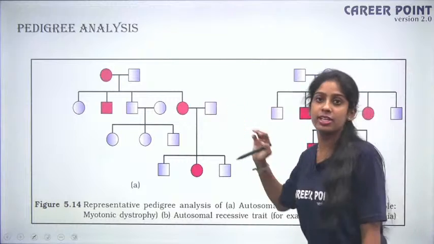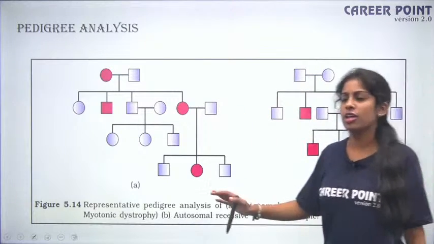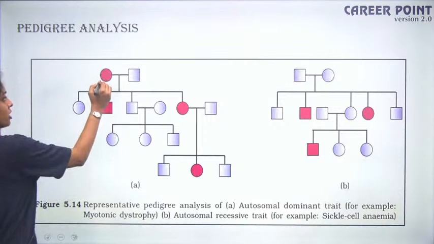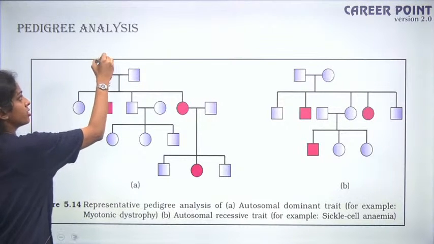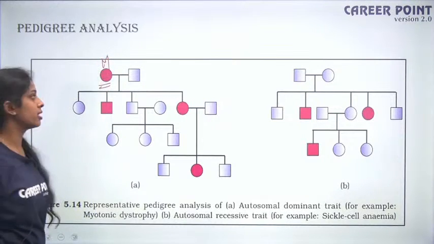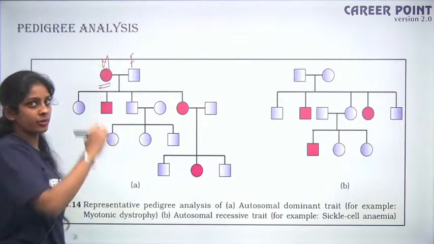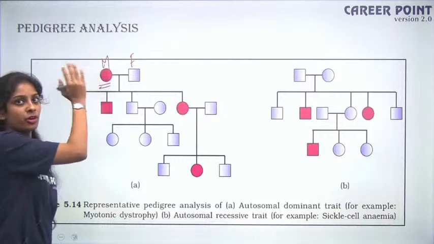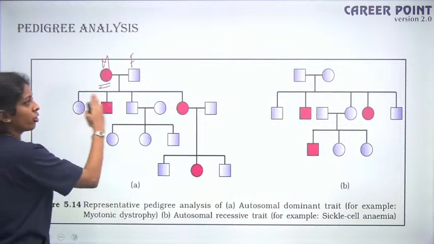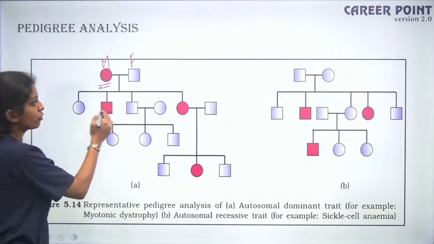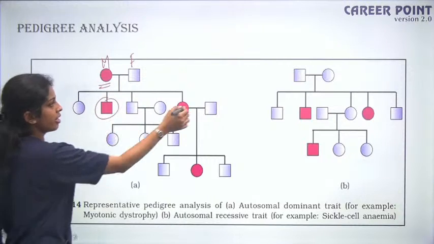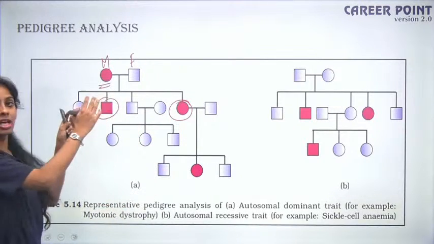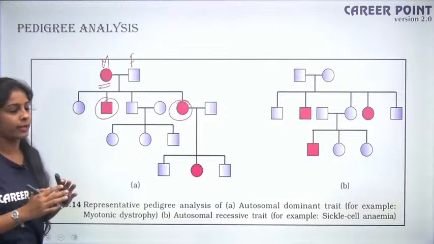So this is how a pedigree chart looks. Now, don't look at what is written below, just look at the pedigree chart. So what is this? This is the female, obviously the mother, and this is the father, right? The father is not affected, your father is normal. Your mother is affected because it is in red, right? Now, talking about their children, out of the 5 children, 2 kids are affected, right? Again, their further generation is also affected. So this is how a typical pedigree chart looks.